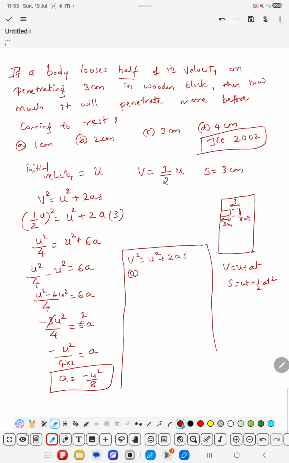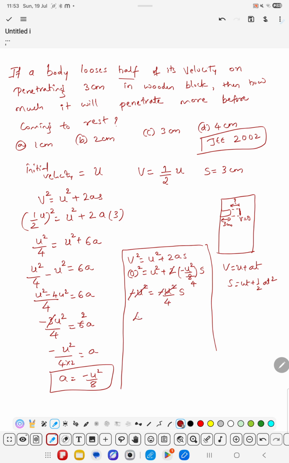So I will put the final velocity as 0, and the initial velocity is u square plus 2 times a, which is minus u square by 8, into s. This 2 and this 4 cancel, u square comes to this side, and here it is u square minus 4 into s, so the minus sign cancels and u square cancels.